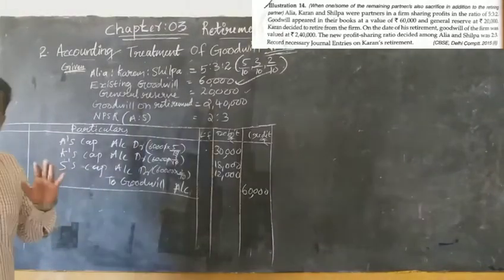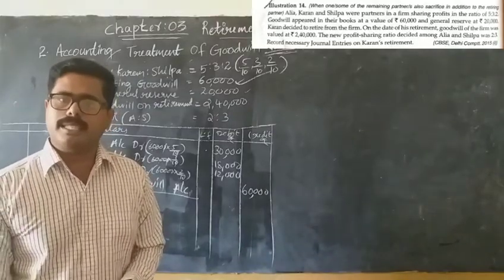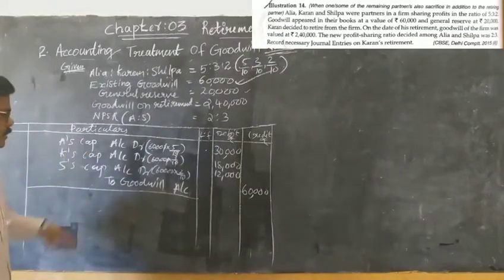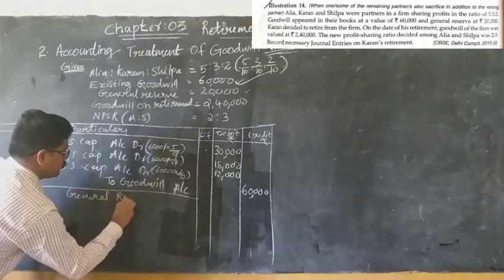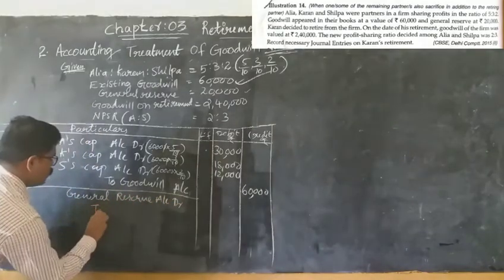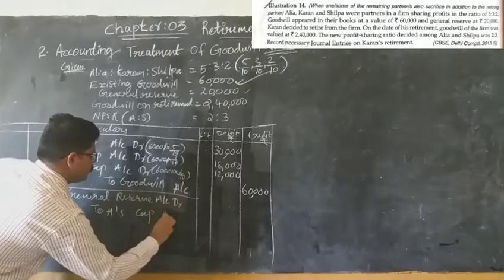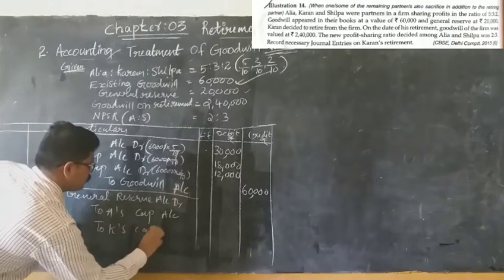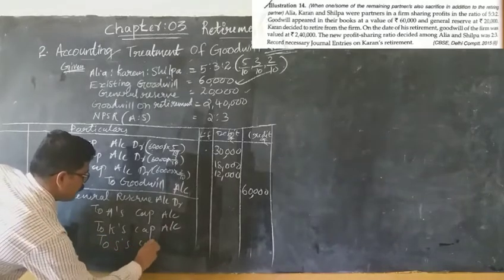If you distribute profit, the entry is profit and loss account debited to partners' capital accounts. In the same way, when you distribute a general reserve, the entry is general reserve account to Aliya's capital account, Karan's capital account and Shilpa's capital account.